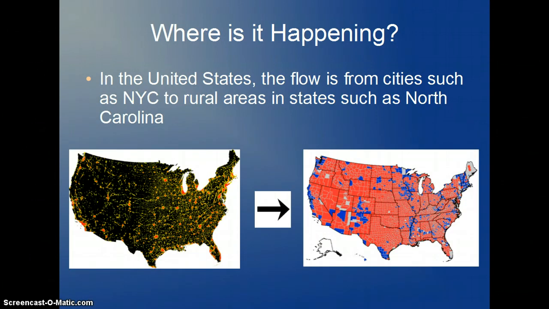As I stated before, counter-urbanization is when people go from urban areas to rural areas. An example of counter-urbanization is moving from New York City to North Carolina. The pictures below explain the places from where these migrants go to and come from. In the picture on the left, the lighted areas are urban areas, and the dark areas are rural. In the picture to the right, the blue areas represent urban areas, and the red represent the rural areas. In counter-urbanization, people move from the light areas on the left to the red areas on the right.